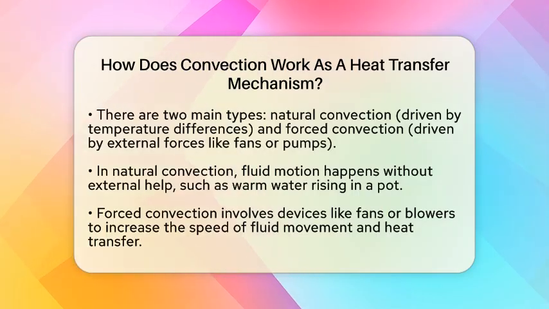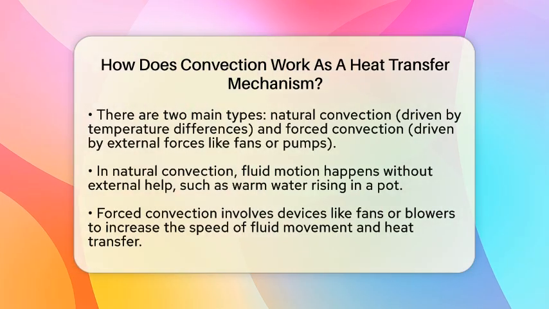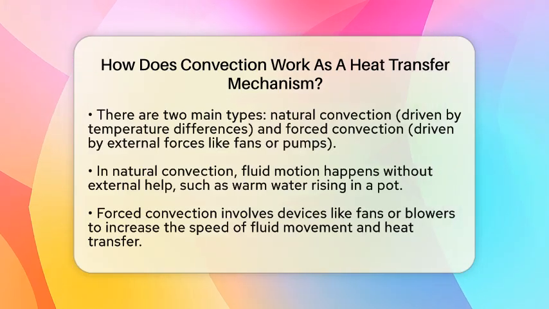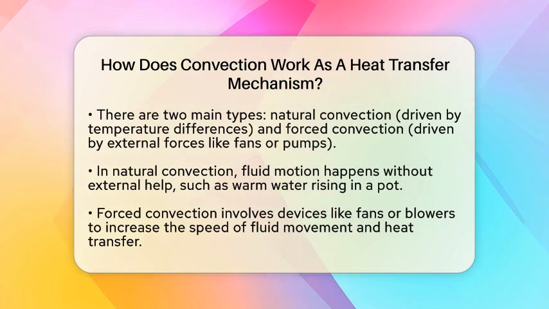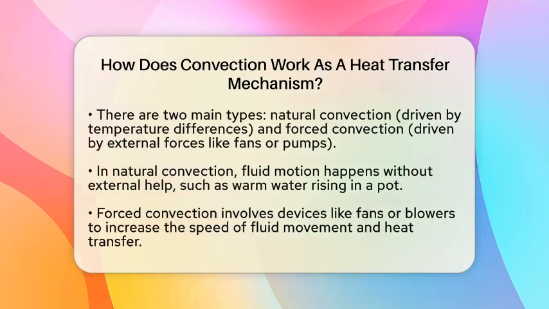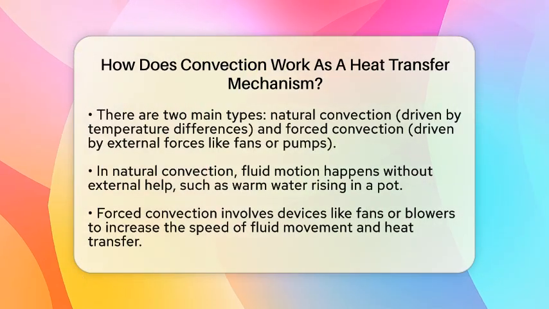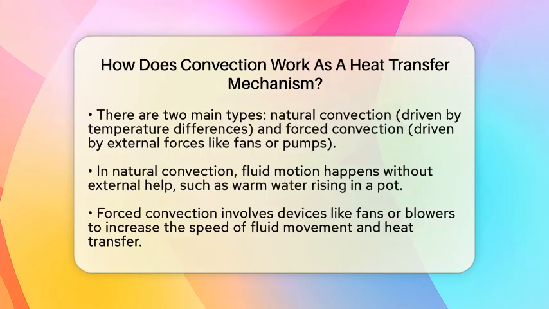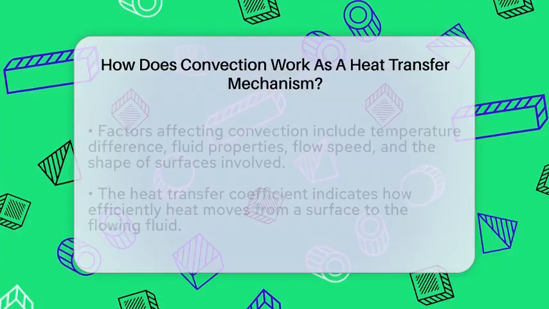There are two main types of convection. Natural convection happens when fluid motion is driven solely by temperature differences. For example, when you heat water on a stove, the warm water rises naturally, and the cooler water sinks, creating a convection current. Forced convection, on the other hand, involves an external force like a fan, pump, or blower moving the fluid. This method is often used in heating or cooling systems to speed up heat transfer.